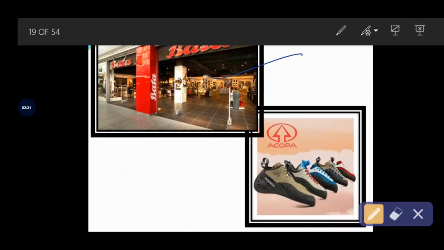Bata company is an Indian company and Akopa is from America. So both the entities are offering the same product, that is Bata from India and Akopa from America. So when these types of industries merge together to provide services and to form a new company, then it is called as market extension merger.